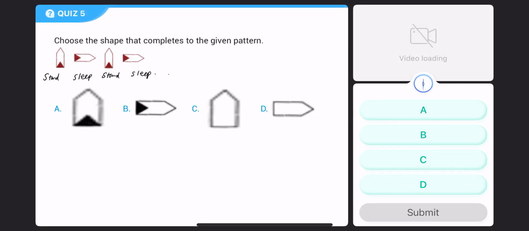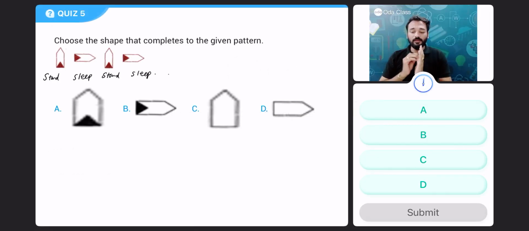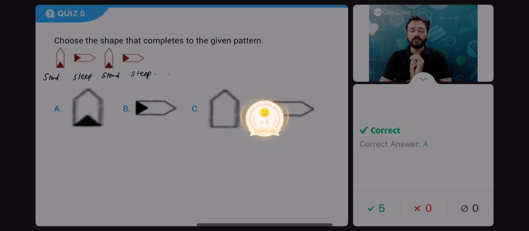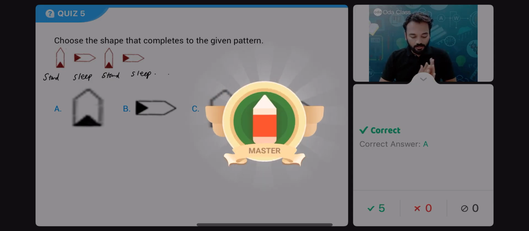But the correct shape you have to select. Correct shape you have to select. Okay, do not select the wrong shape.